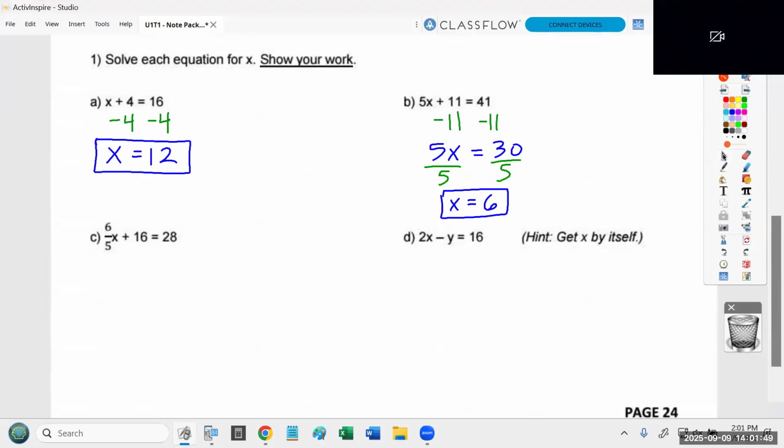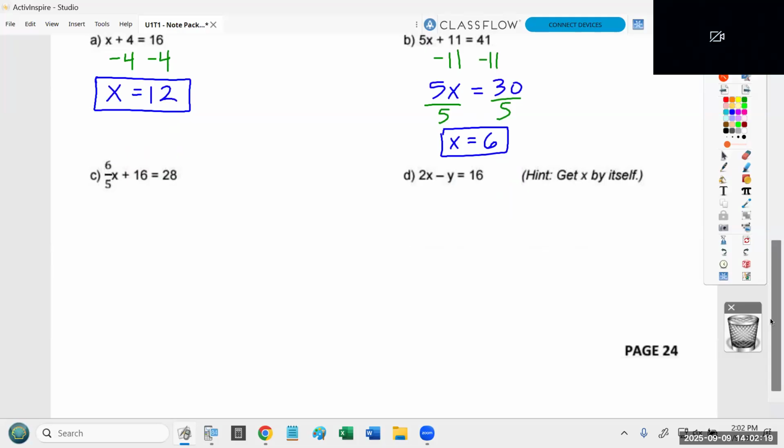For the first equation, you can just do that in your head. It's 1 step. Subtract 4, you're done. Just write the answer, x equals 12. But with the other one, it's 2 steps. I want to see some of the work. So I'm not going to require you to show me the minus 11, but I want to see the 5x equals 30. I'm not going to require you to show me the divided by 5, but of course I want to see x equals 6. Okay? Now the next 2 equations, they have extra little things that make them a little more difficult. Okay?